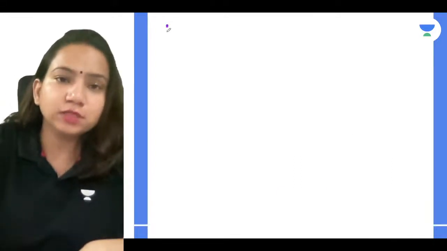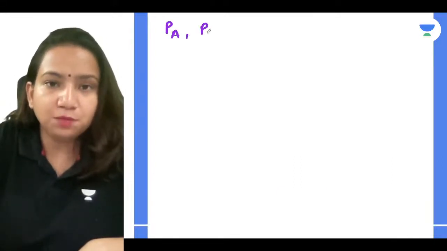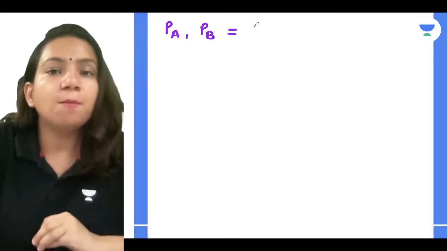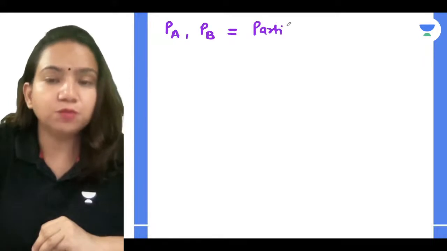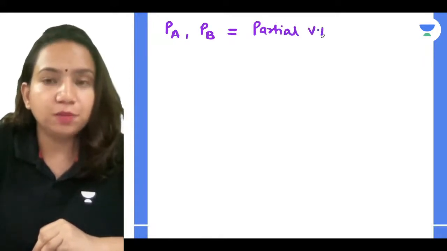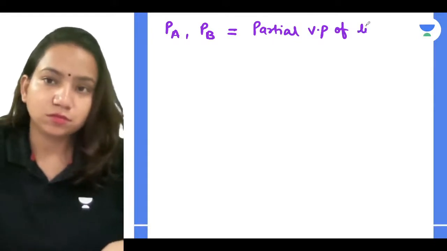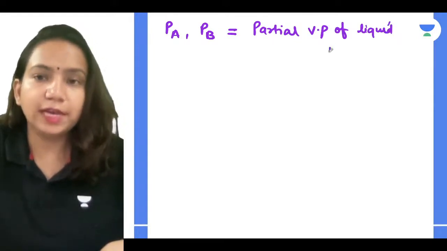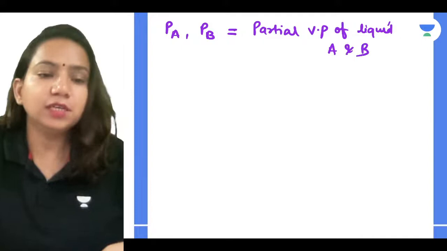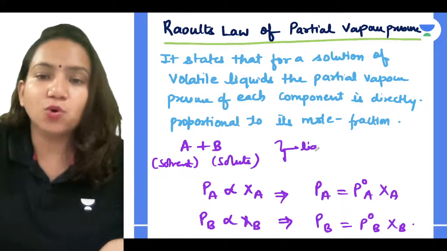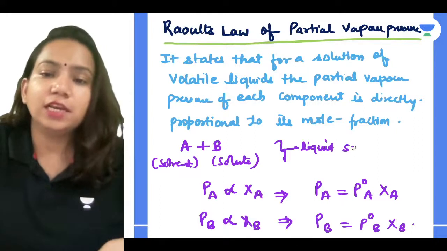So what are these terms? PA and PB are the partial vapor pressure of liquid A and B. So both I am taking in liquid form, right? So I am talking about a liquid solution. One I have taken in more quantity, another in less quantity.